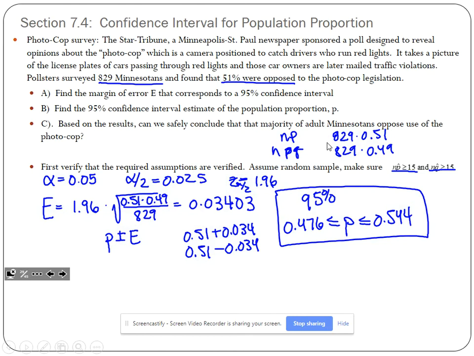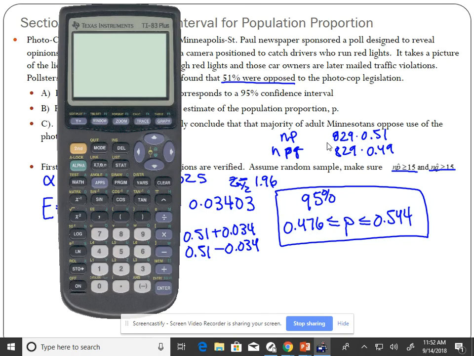Now, calculator. We are going to go stat, test, 1 proportion Z interval.